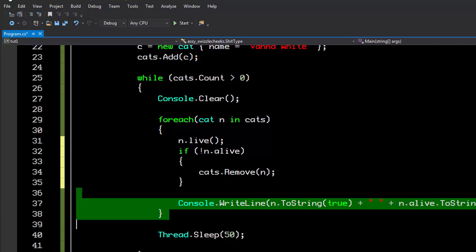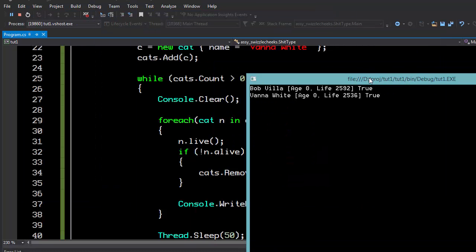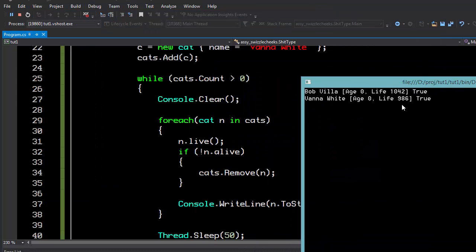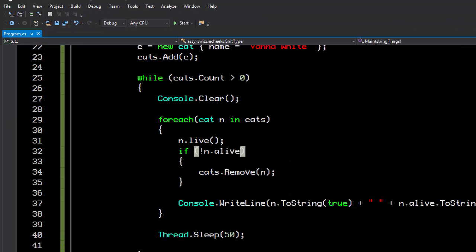The problem is that when it gets up here, the cats list is going to be modified, and certain collections cannot be modified while they're being enumerated. So you'll see that when we actually run this, when this dies, it's a ticking time bomb. When this hits 0, it's going to throw an exception, because, as you can see, we shouldn't have modified the cats while we were looking at the cats. So it's an interesting experiment in quantum physics. If you're modifying something and observing it in the same step, I don't know. So let's stop this, and let's think of better ways that we could do this.